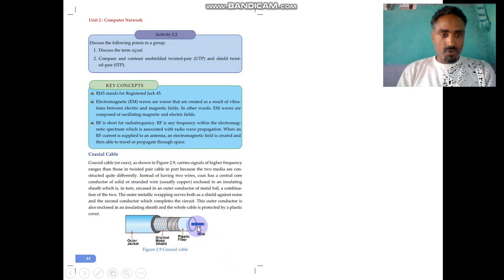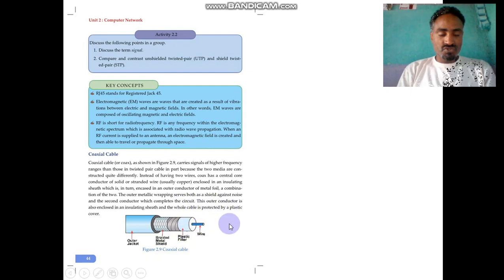In this coaxial cable, there are no twisted pair cables. Rather, it is a single core wire, a solid or stranded wire, usually made of copper, enclosed in an insulating sheath, which is in turn encased in an outer conductor of metal foil. The outer metallic wrapping protects the signal against noise. What is the purpose of this outer jacket? It protects against crosstalk and noise, which is absent in the case of twisted pair cable.